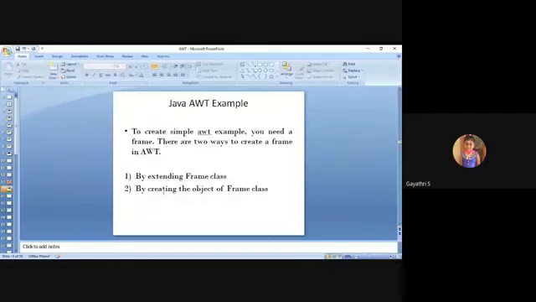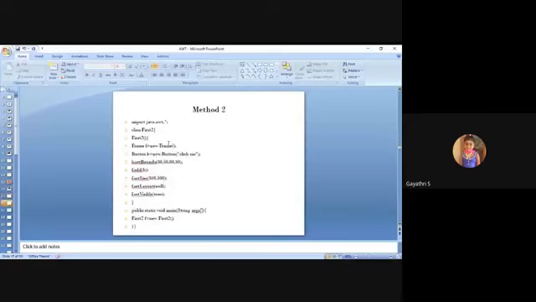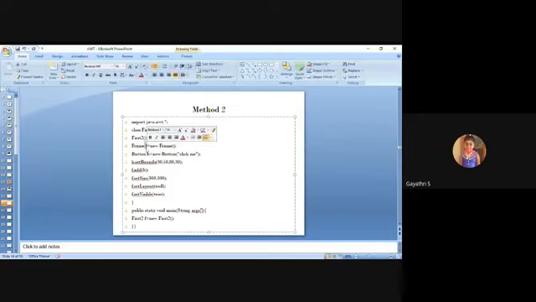Next, by creating an object of the Frame class. The second technique, the same application. See, you are creating the object of the Frame class: Frame f = new Frame. The same thing: the button, how to create the button, the bounds, add, setSize, setVisible, everything is the same. You can use either method 1 or method 2.